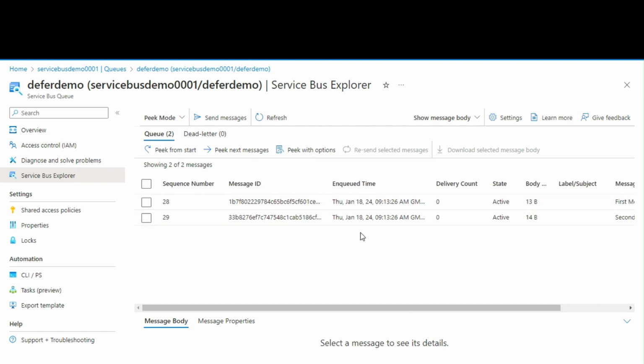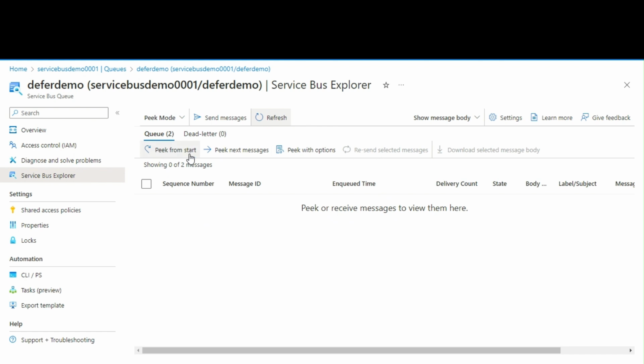We'll wait for a minute. After the time to live duration, the messages should be automatically moved to the dead letter queue. So this queue will get cleared and the dead letter queue will get a couple of messages. We'll wait for a minute. Yes, now you can see the 1 minute has passed, the main queue is cleared, and both messages moved to the dead letter queue.